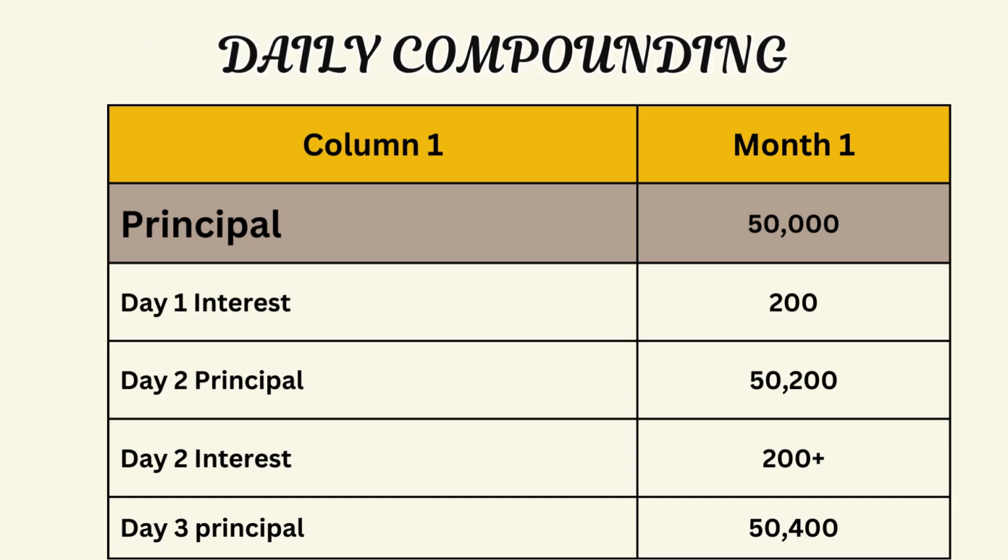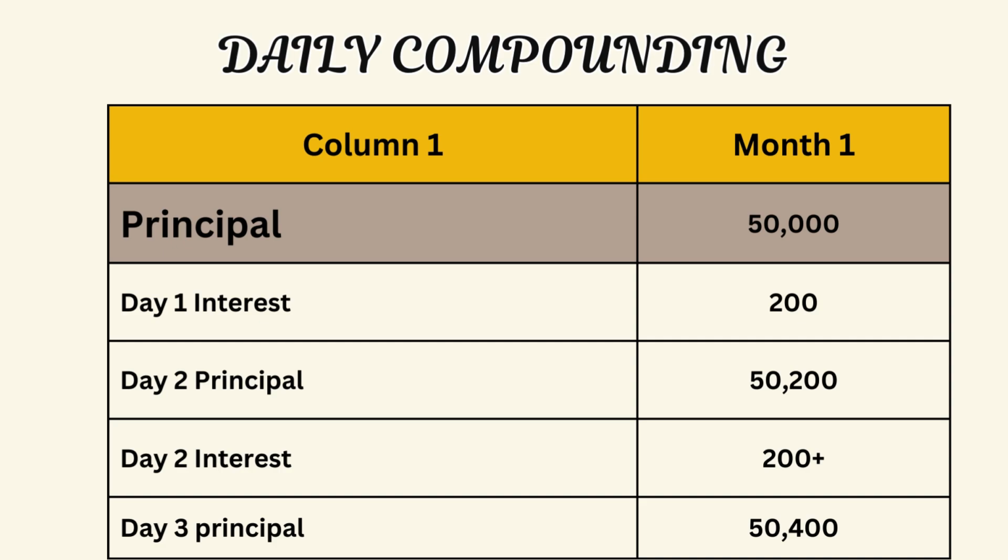So if you put 50,000 Kenya shillings in a money market fund that does daily compounding, in day one, your interest will be, for example, 200, yes? And then day two, the principal amount will be 50,000 plus the 200 you earned in day one. And then the interest for day two will be calculated using 50,200.